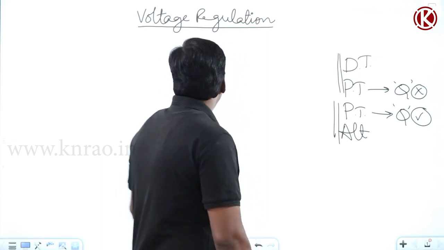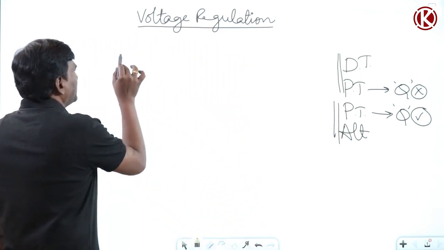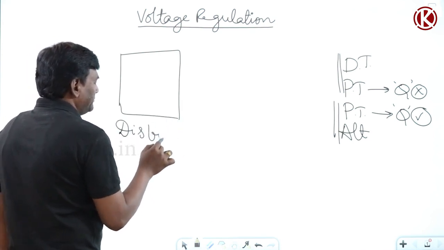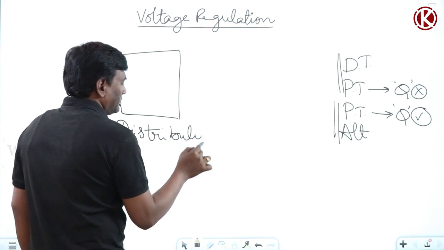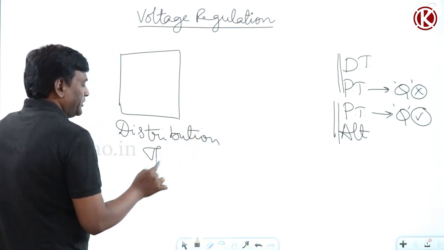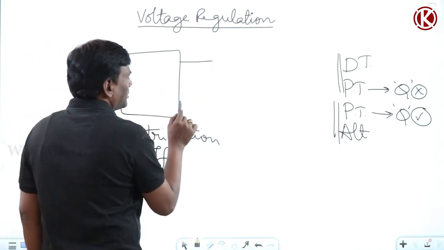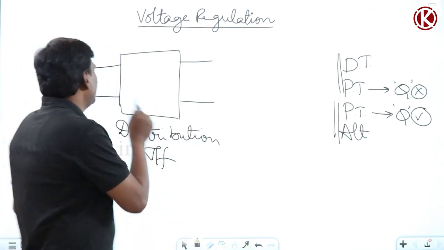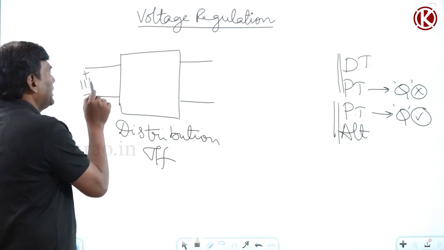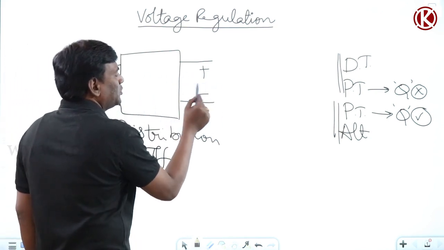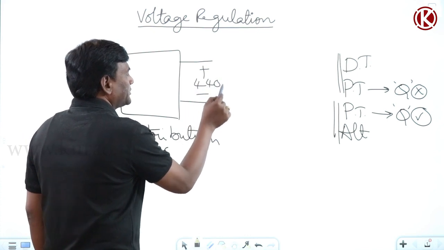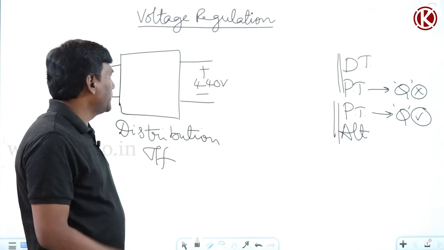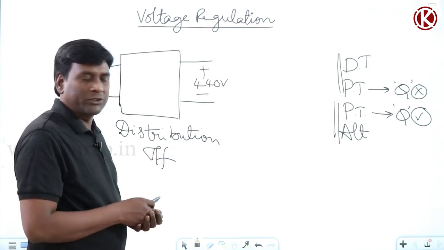Now if I think of a distribution transformer, this is the distribution transformer. Its output will be connected to your household. In three phase the primary is going to be around 11 kV. In three phase, line to line, the output is going to be around 440 volts, roughly. Of course it is going to be three phase. If you convert into single phase, roughly 230 plus volts will be there.